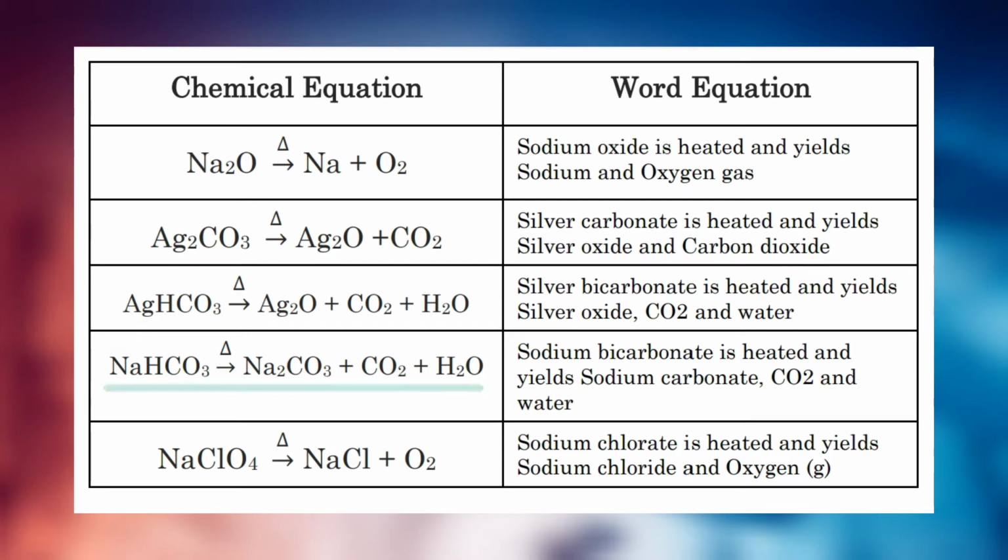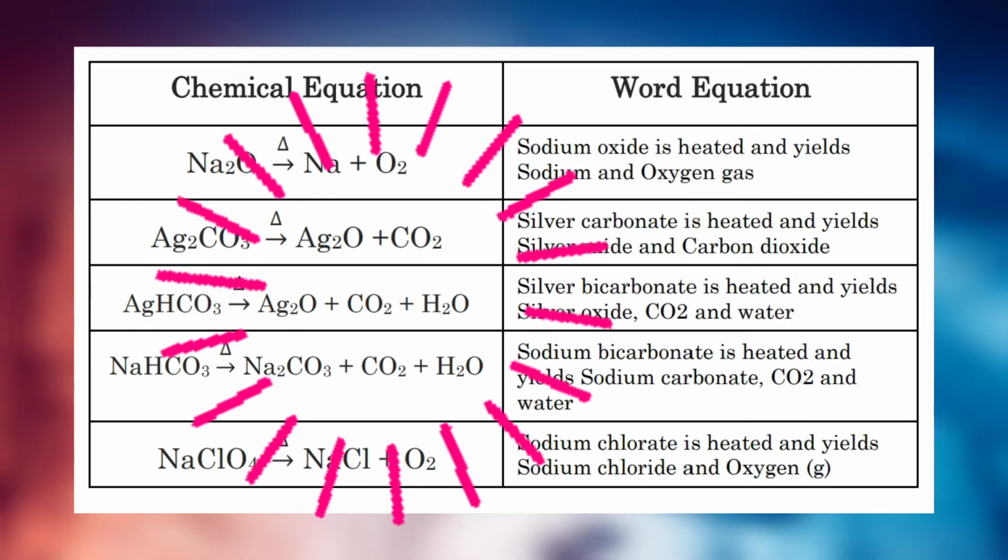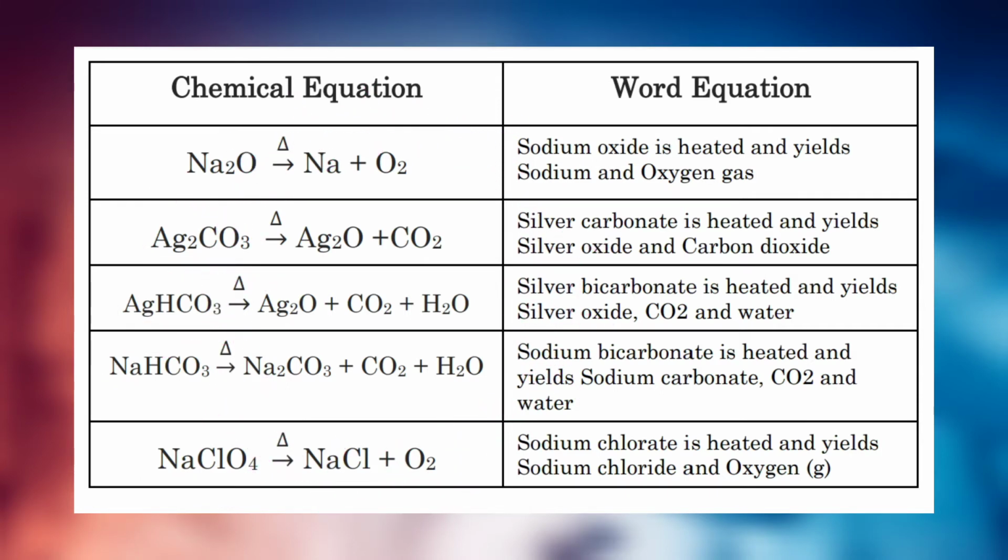Decomposition of sodium bicarbonate through heat to produce sodium carbonate, carbon dioxide and water. And decomposition of sodium chlorate through heat to produce sodium chloride and oxygen gas. As you can see in the examples, there is always one reacting substance for each item, but all of them have many products. Hence, they truly exemplify decomposition reaction.